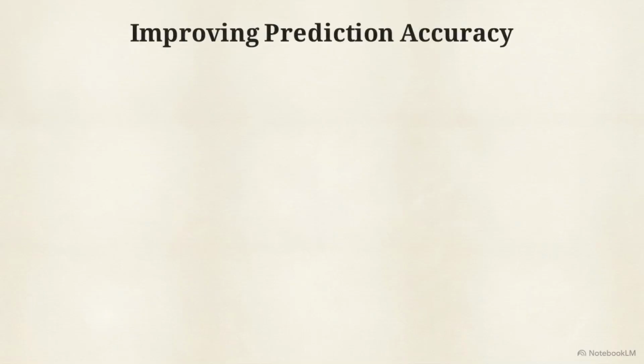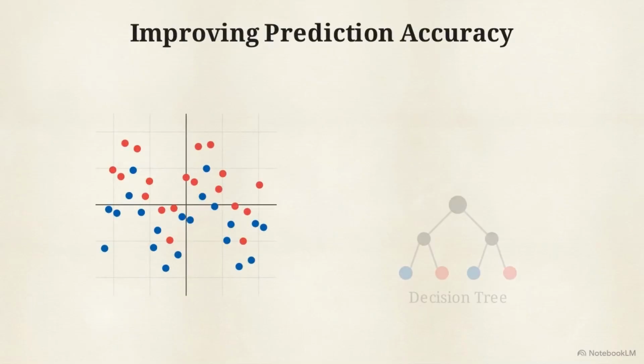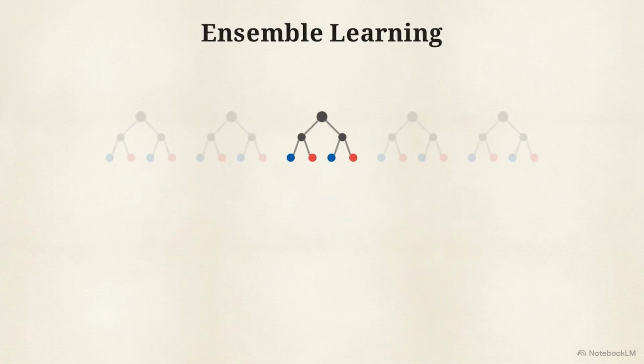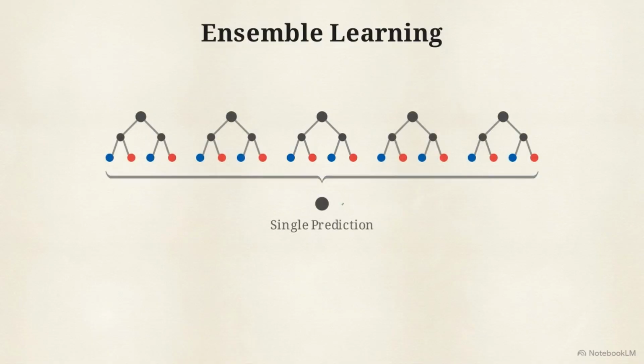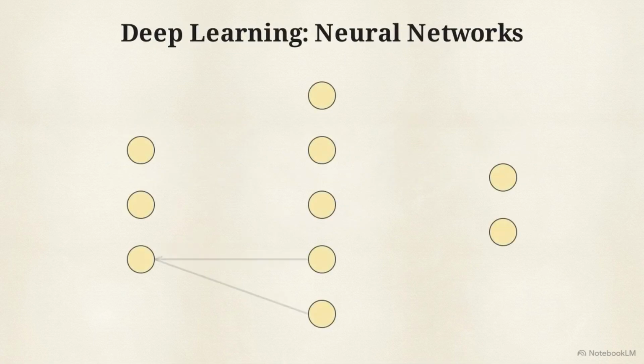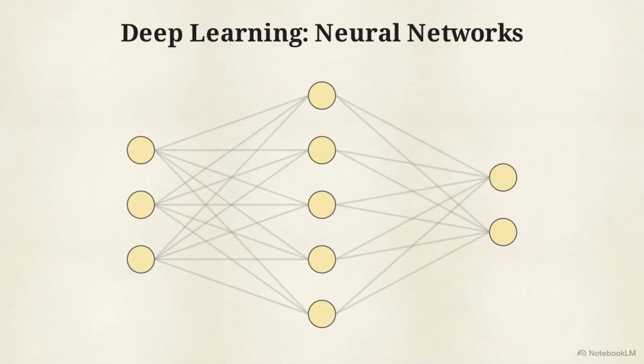This diagram illustrates how to improve prediction accuracy in Semester 2. A single decision tree often fails to capture complex data points. To fix this, you apply ensemble learning, combining multiple models into a forest that averages errors to produce a single prediction. From there, you move into deep learning. Artificial neural networks process information through hidden layers of nodes, modeled after biological data processing.